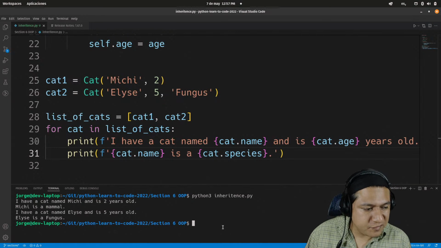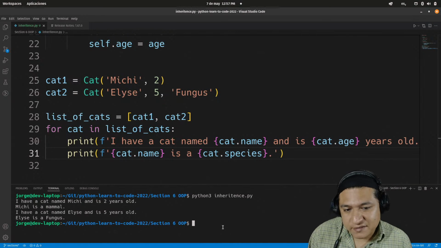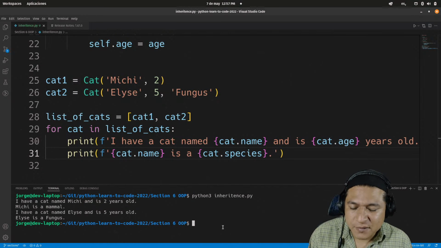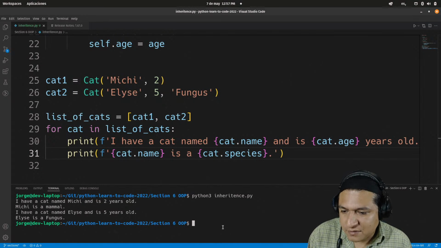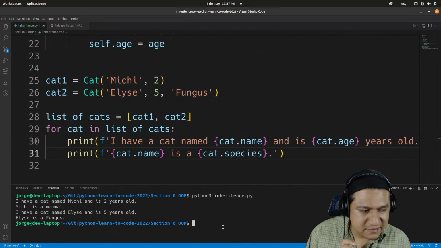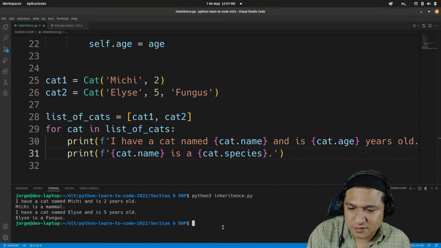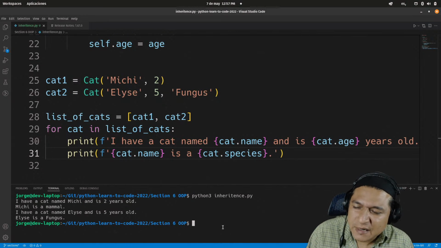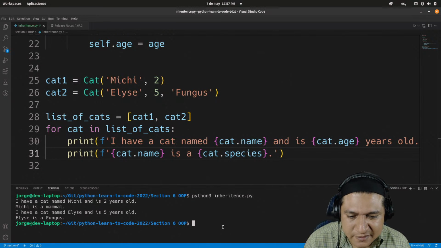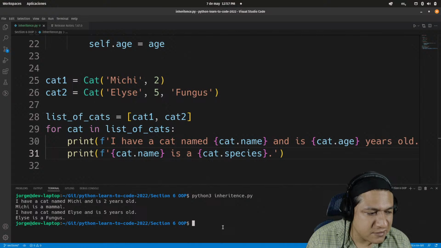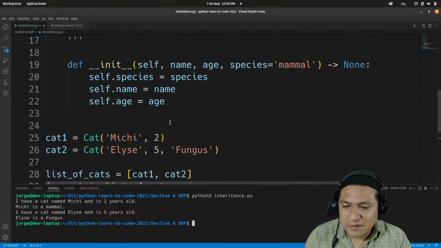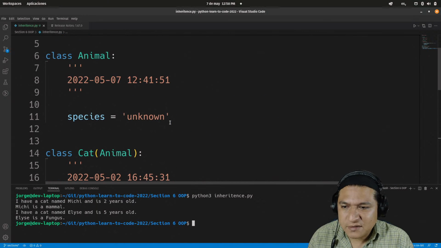Okay, so this disproves my hypothesis. So species is actually an object attribute. It's not a class attribute. I don't remember how to create class level attributes then. I'm a little behind on this section, actually. Okay, so it's an animal. It's working as intended.